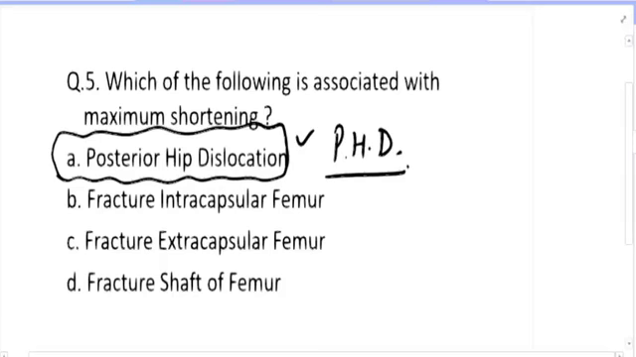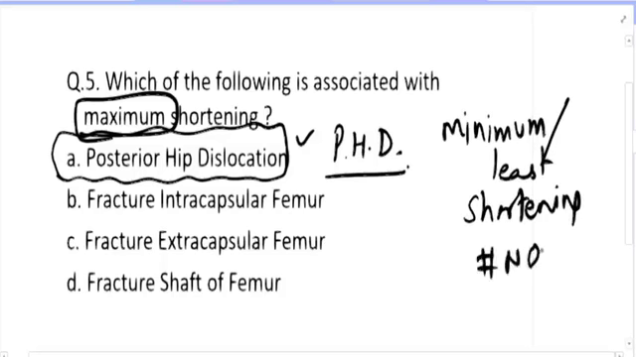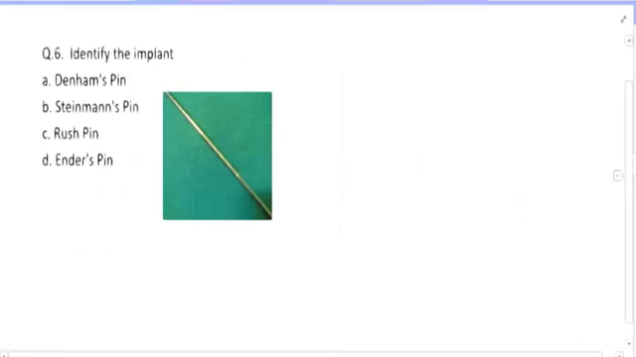And the least amount of shortening, suppose if they don't ask you maximum, if they ask you which is the minimum, or the least shortening, the answer will be fracture neck of femur. But here they have asked about the maximum shortening, so it is basically posterior dislocation. Moving on to the next question.